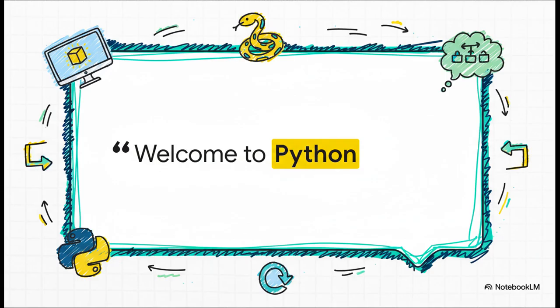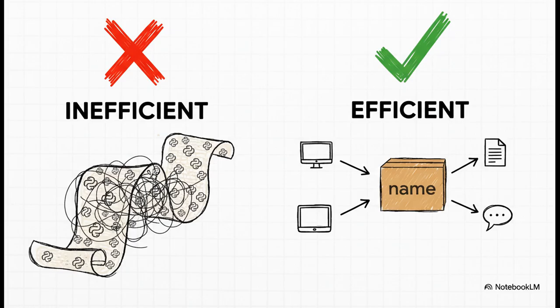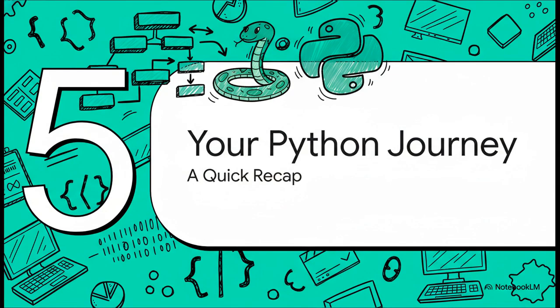Now notice this is the crucial part. It doesn't print the word name. No, it prints the value that was inside the name variable. We use the variable's name as a reference to get the data that it holds. So why is this so incredibly useful? Well, imagine your program uses the word Python 100 different times. Instead of typing it out over and over again, you just use the name variable. And if you ever decide to change that word to, I don't know, Python 3.12, you only have to change it in one single spot. That is the power of variables. And that's really the whole idea. Seriously, mastering this one concept is a massive first step on your Python journey.